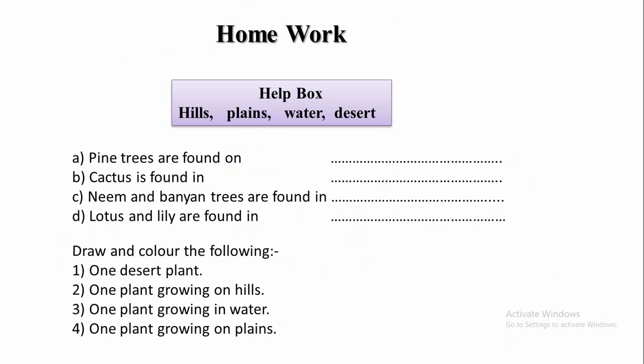desert, you have to draw. Second is one plant growing on hills. Third is one plant growing in water, and fourth is one plant growing on plains. Okay, you will draw it neatly and color it.